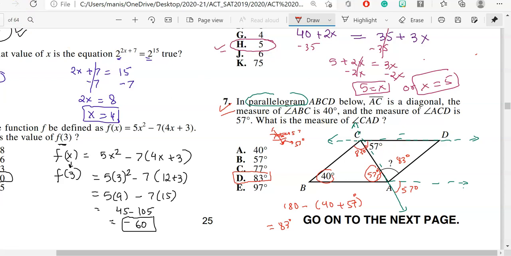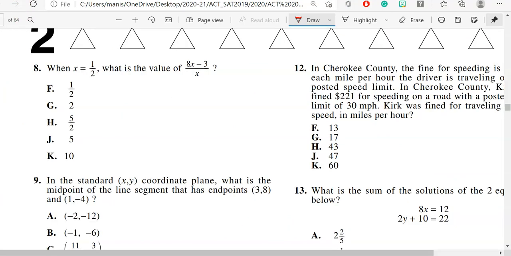Sorry for too much scratch work over there. Next: when x is equal to 1/2, what is the value of 8x minus 3 over 2x? There are two ways to do this, but I will use another method. As you can see, this x is a common denominator for both of these terms which are in the numerator.